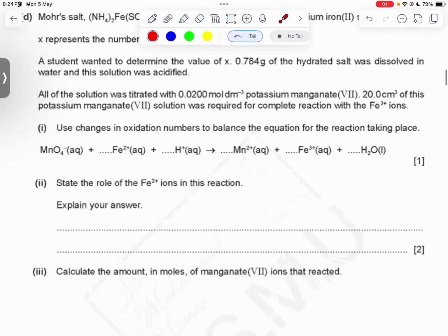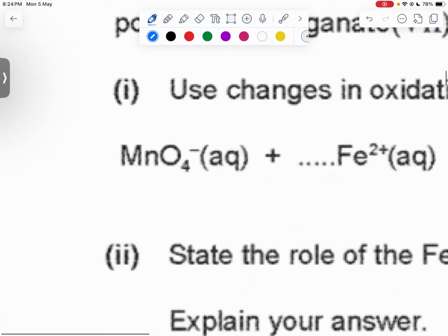Okay, use changes in oxidation number to balance the equation for the reaction taking place. We want to balance the equation using changes in oxidation number. For that, we have to first write the oxidation numbers. So beta, we see that MnO4 has a minus charge, meaning the overall charge is -1. Out of that, because of 4 oxides, it should be -8. So Mn should be +7. That is why there is an overall -1 charge, right?